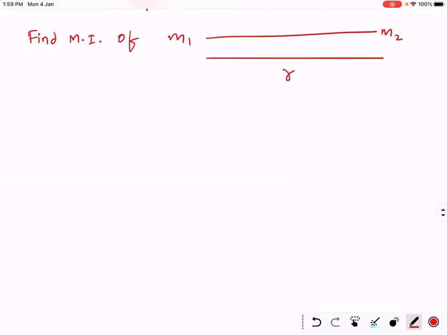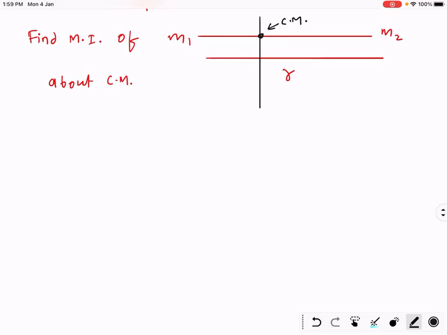Now, the second question. Find the moment of inertia of m1 and m2 placed at distance r about the center of mass. You can see two point masses m1 and m2. Find the moment of inertia of m1 and m2 about the center of mass. Right. Now always remember this trick. Suppose this is the center of mass. Suppose you don't know where it is. Where is the center of mass? You suppose this is the center of mass.